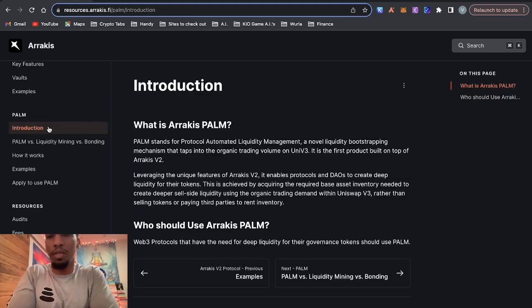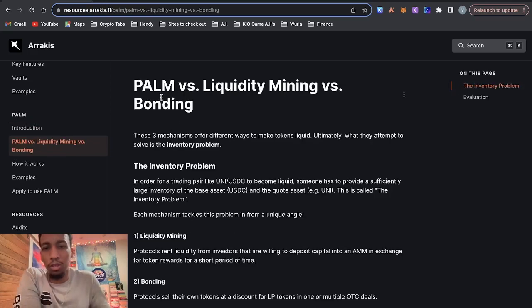So now let's dive into their PALM feature. This stands for Protocol Automated Liquidity Management. It says it's leveraging the unique features of V3. It enables protocols and DAOs to create deep liquidity for their tokens. This is achieved by acquiring the required base asset inventory needed to create deeper sell-side liquidity using the organic trading demand with UniV3, rather than selling tokens or paying third parties to rent inventory. So basically, if you want to launch a token and you want to create deep liquidity, meaning people will be able to buy and sell a large amount of it, they can help with that without causing slippage and massive price swings.